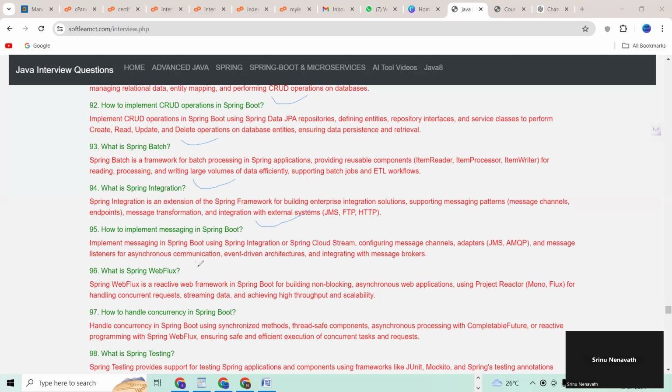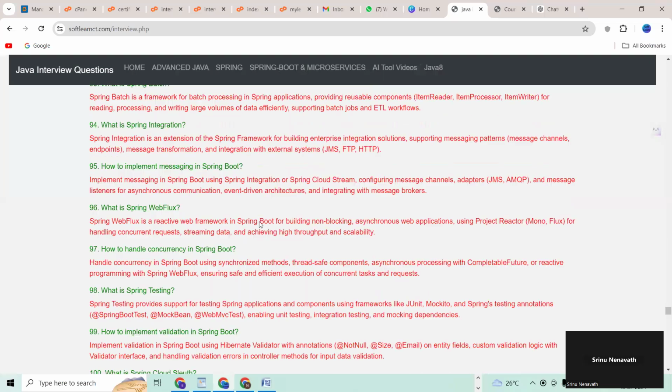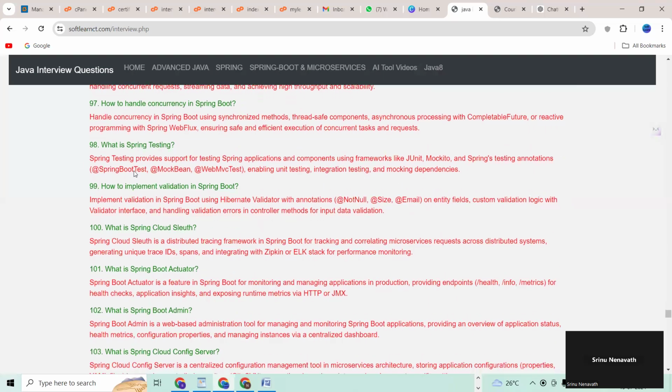96. What is WebFlux? 97 question number. How to handle concurrency in Spring Boot? 98. What is Spring Testing? 99. How to implement validation in Spring Boot? 100. What is Spring Cloud Sleuth?